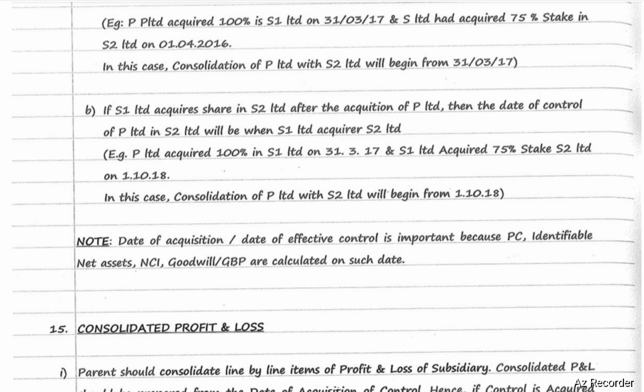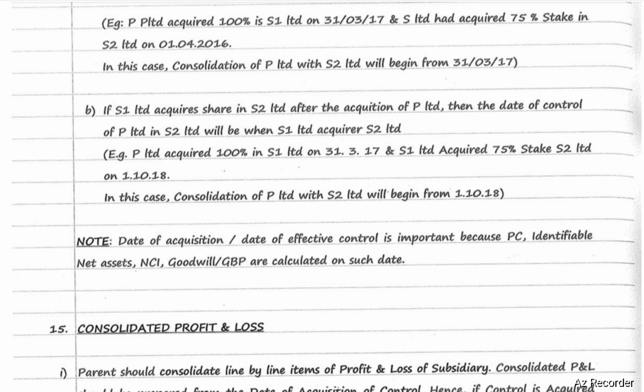Next, example of if S1 Limited acquired shares in S2 Limited after the acquisition by P Limited, then the date of control of P Limited in S2 Limited will be when S1 Limited acquires S2 Limited. Example, P Limited acquired 100% in S1 Limited as on 31st March 2017, and S1 Limited acquired a 75% stake in S2 Limited as on 1st October 2018. In this case, consolidation of P Limited with S2 Limited will begin from 1st October 2018.